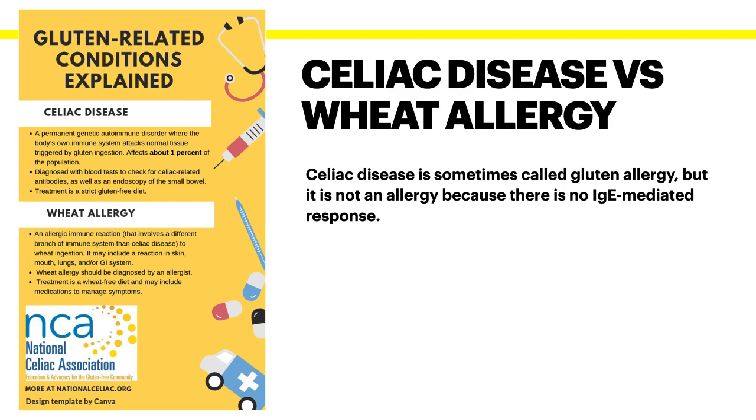The question is to explain the difference between celiac disease and an actual gluten allergy. The main difference between celiac disease and a wheat allergy is that celiac disease is not an allergic reaction. There is no IgE-mediated response. Instead, it is an autoimmune disorder, and it's diagnosed by blood tests and endoscopic tests. This little graphic to the left is from the National Celiac Association and sums up the difference between celiac disease and wheat allergy and says basically what I just said.